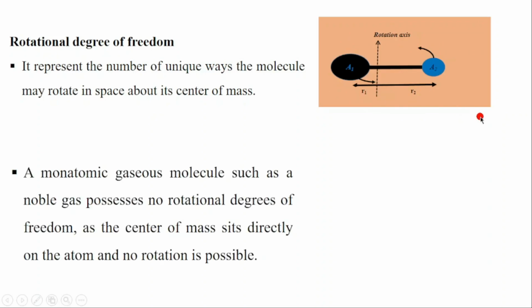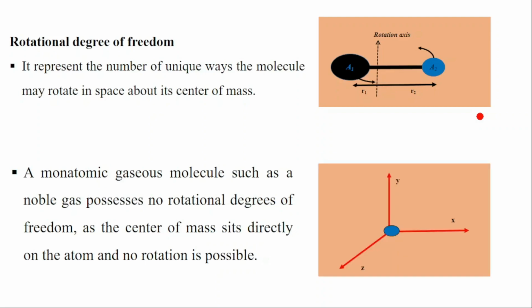Then monoatomic gases don't have rotation because the center of mass sits directly on the atom and no rotation is possible. That means a monoatomic gas having 1 atom will have only 3 translational degrees of freedom and no rotational degrees of freedom. It will have only translation but no rotation, because the rotation is about the center of mass, and the center of mass lies on this atom.